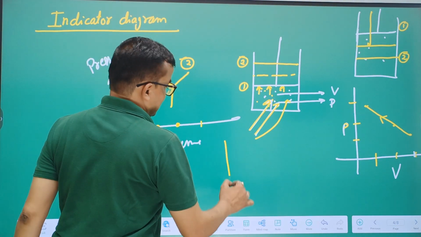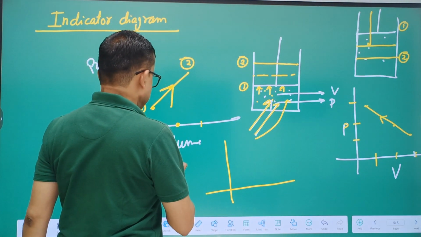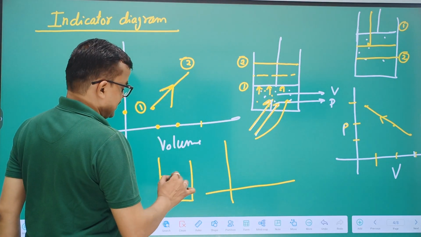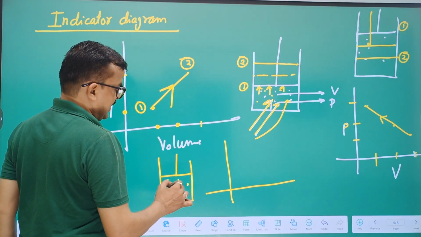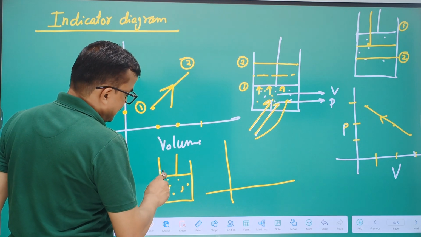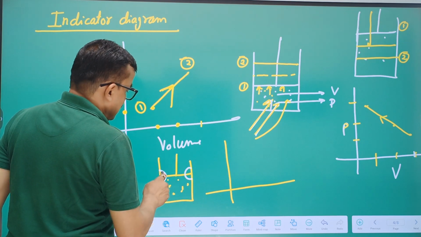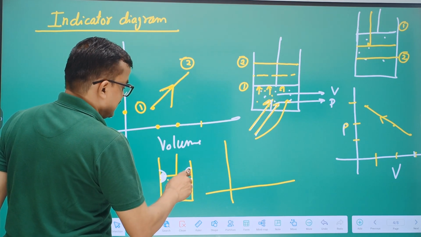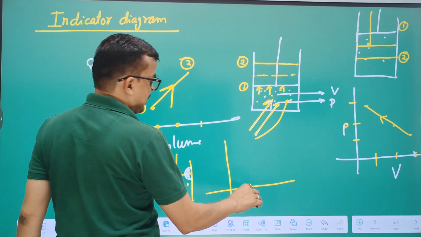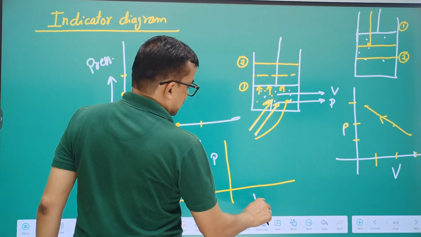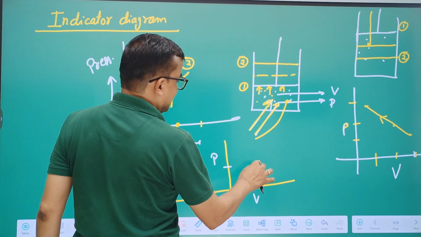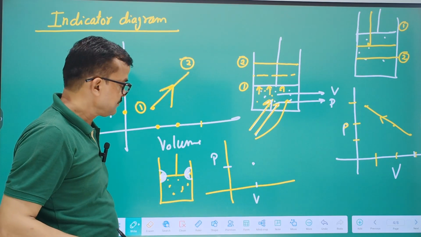And there is another example. This is a piston containing gas, but here the piston is locked. Initially there is some pressure and volume; the point is taken here.